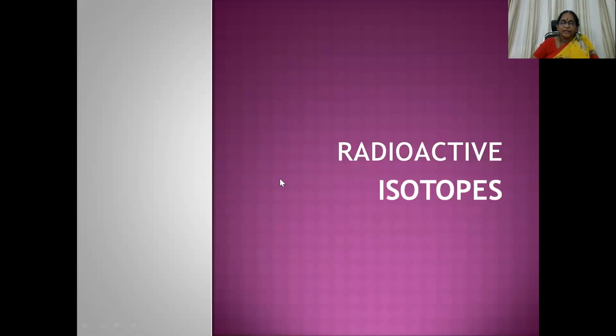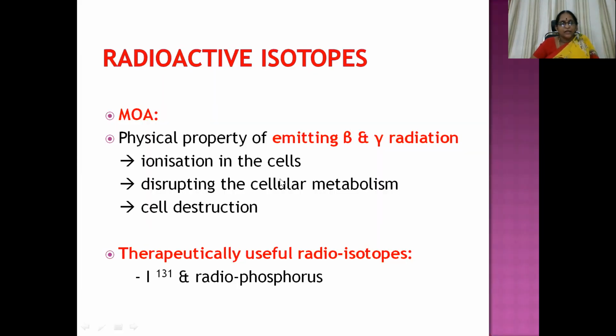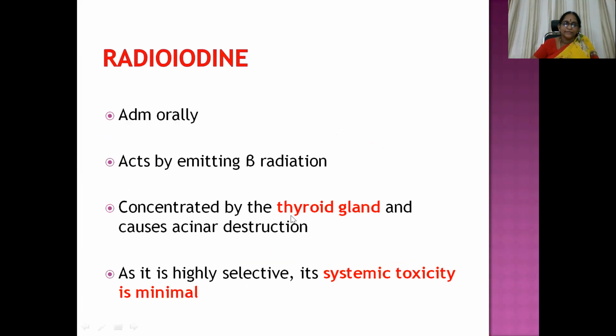Then comes radioactive isotopes. The main mechanism of action of these radioactive isotopes is that they have the physical property of emitting beta and gamma radiation. Because of this there is ionization in the cells, which can lead to disruption of cellular metabolism and finally cellular destruction. So therapeutically useful radioisotopes are iodine-131 and radiophosphorus.